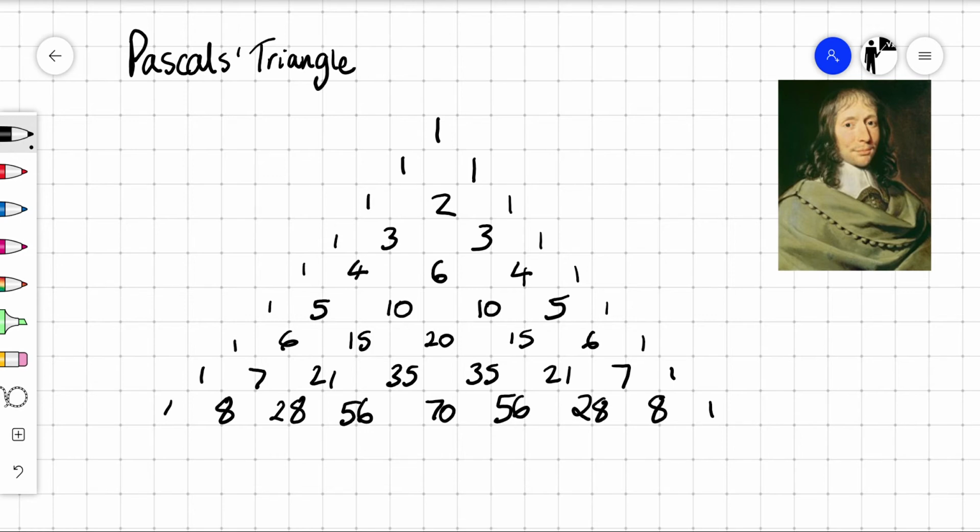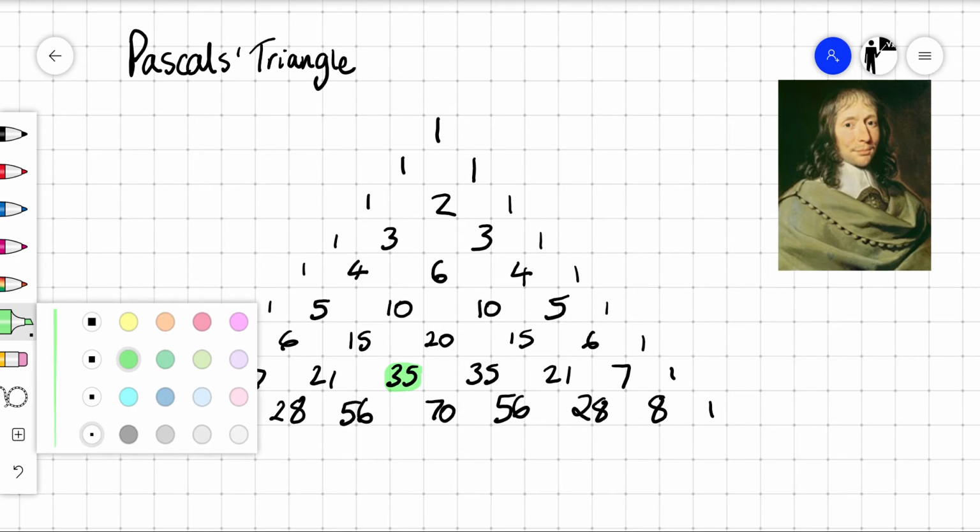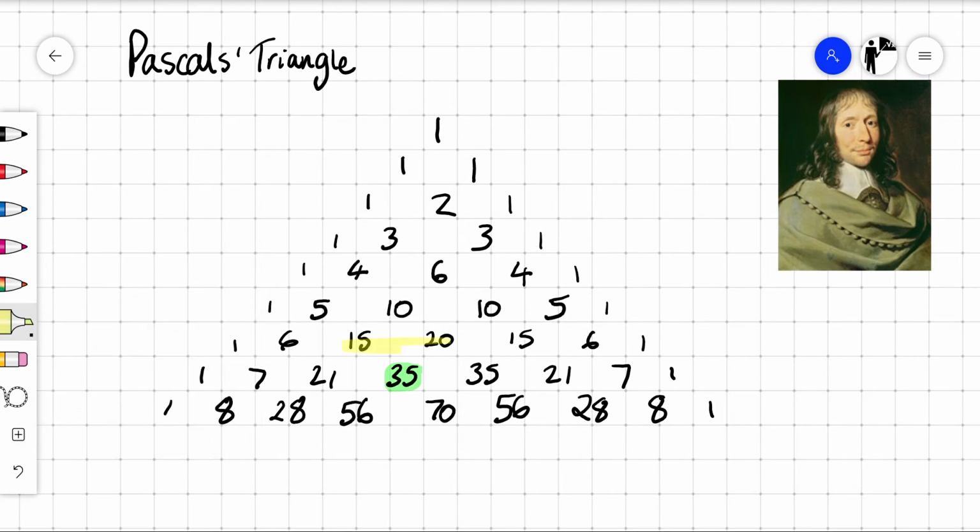Okay, so this is known as Pascal's triangle. Any number here is formed by adding the 2 numbers directly above it. That's the general rule, where we've got 1s along the outer edge.